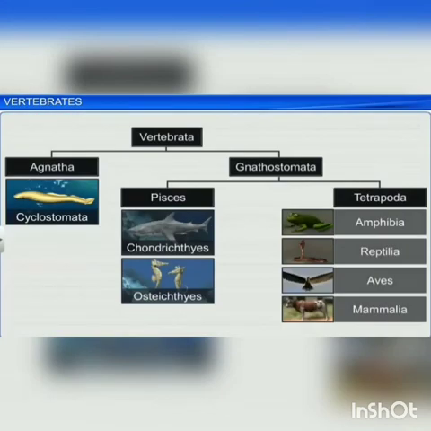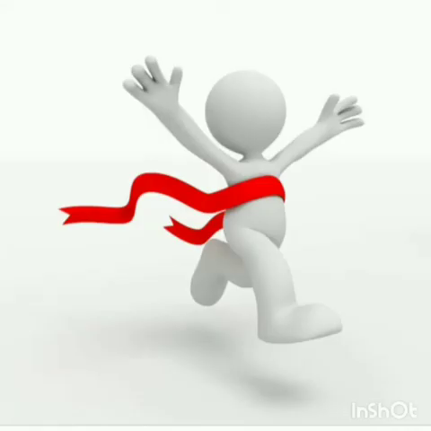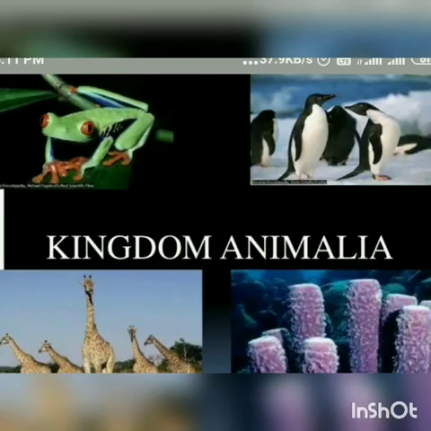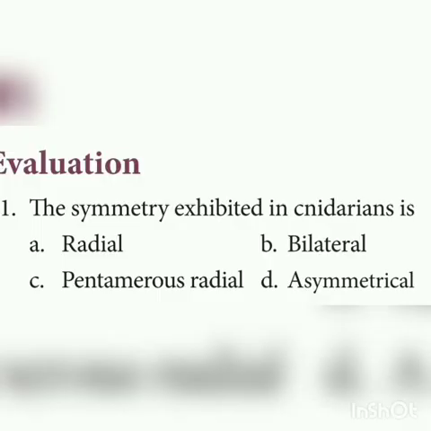So we have completed the different classes of vertebrates. Well, we have completed the second chapter, Kingdom Animalia, and now we are going to discuss the evaluation one-mark questions. The first question: the symmetry exhibited in Cnidarians is what? The symmetry exhibited in Cnidarians is radial symmetry. All Cnidarians have radial symmetry except sea anemone, which has bilateral symmetry. Here the answer is radial.